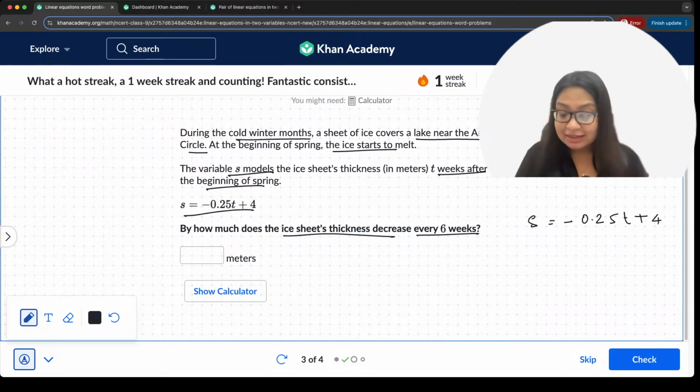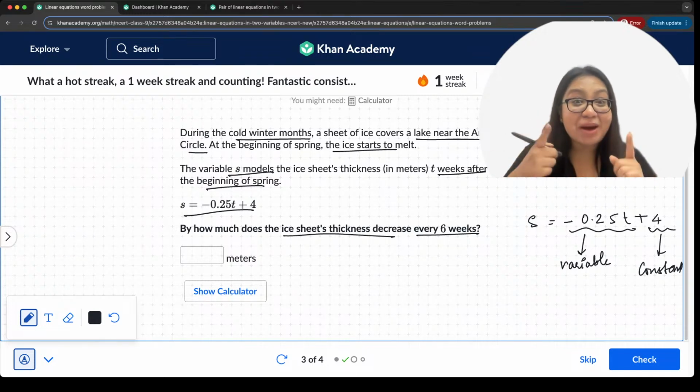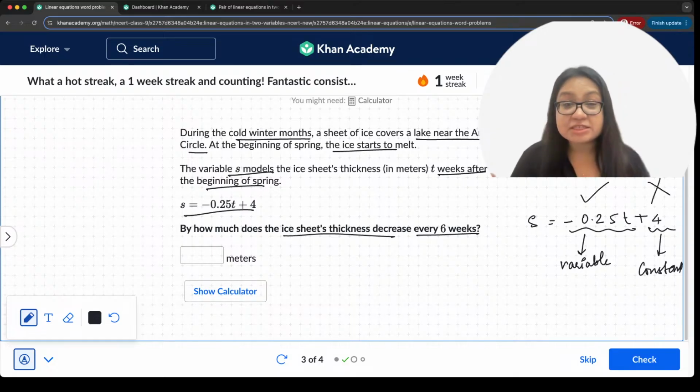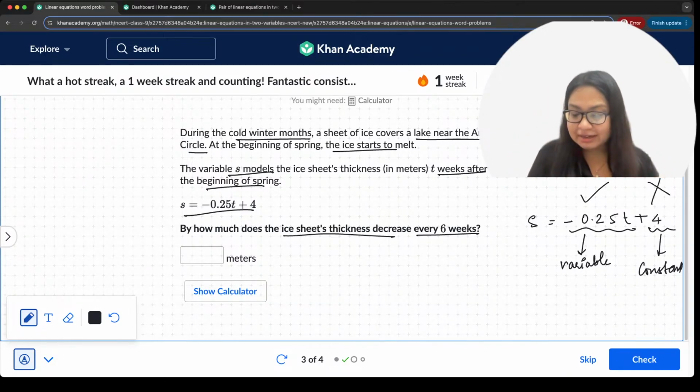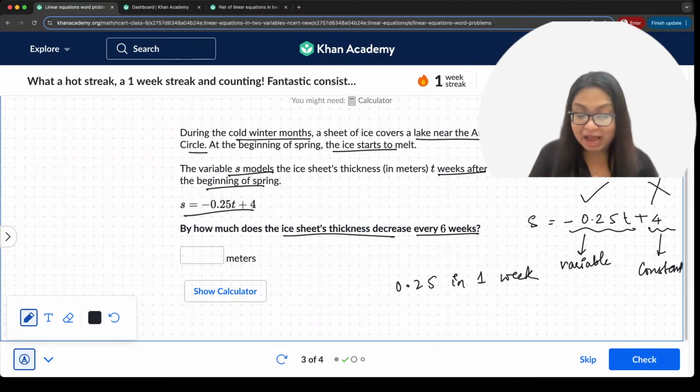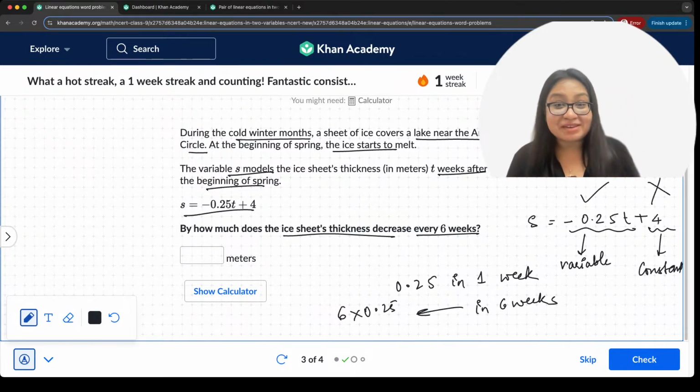All right. And this is the variable part. This is the constant part. So which do we look at? We look at the part that changes because we want the change. We look at this part and not this part. And then we go for, all right, if it changes by 0.25 in 1 week, then in 6 weeks, how much is it going to change by? In 6 weeks, it's going to change by 6 into 0.25. Simple, right? 6 into 0.25, that is 1.5.